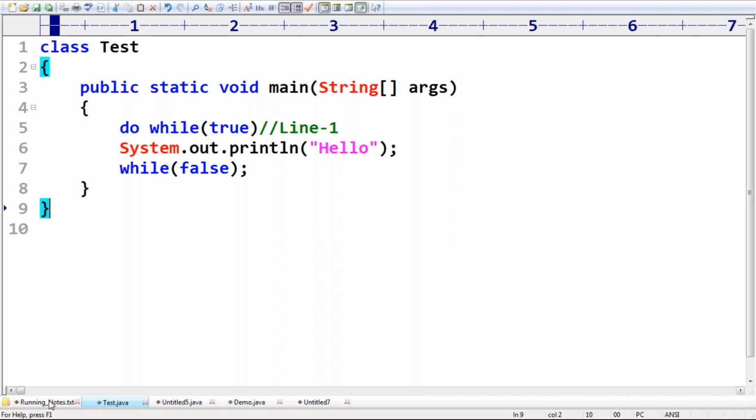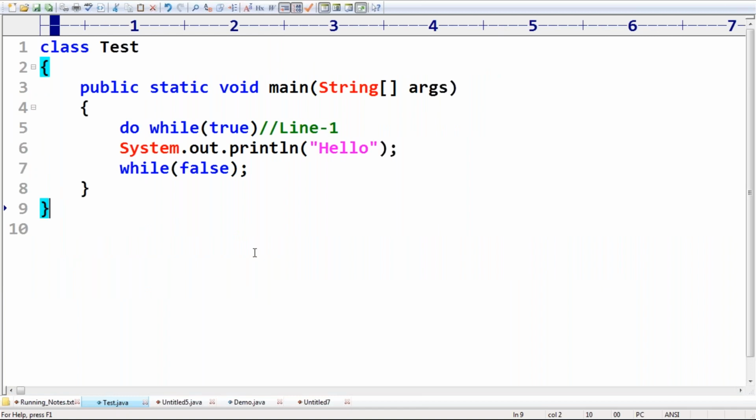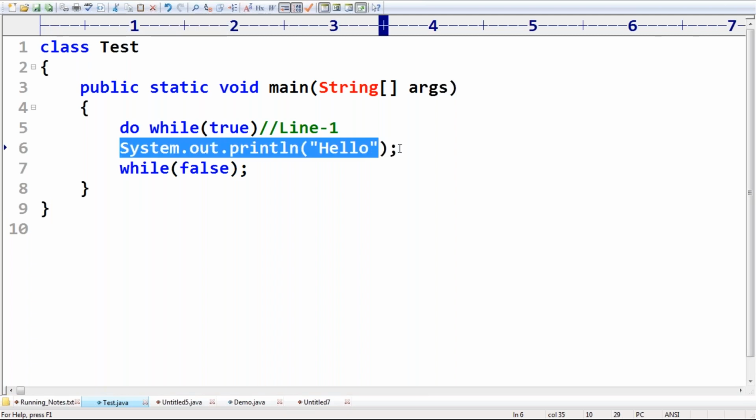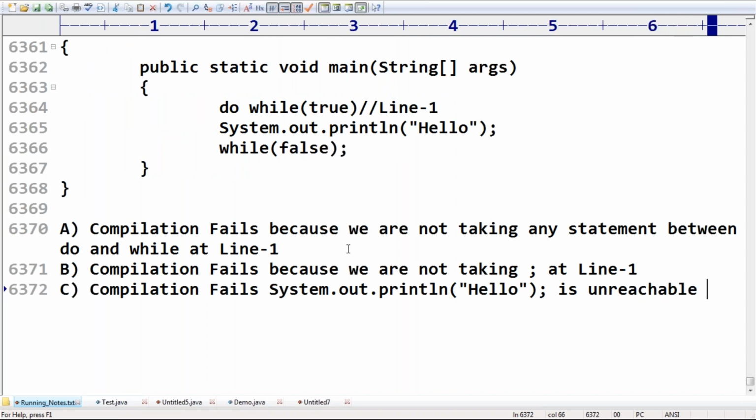Next, compilation fails. Compile time error or compilation fails because SOP of hello is unreachable statement.